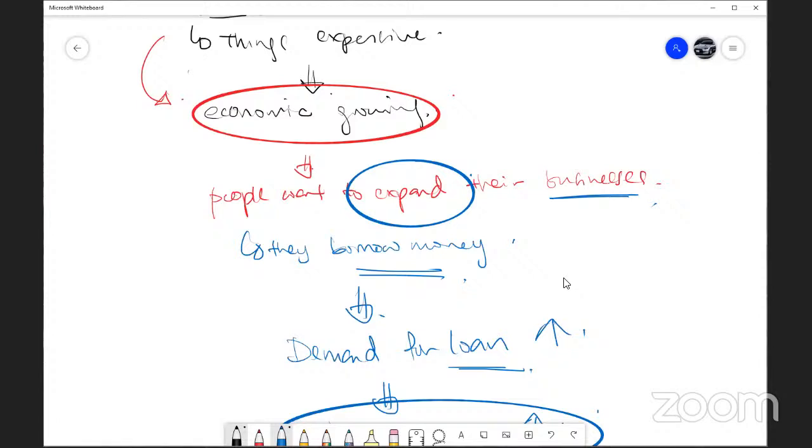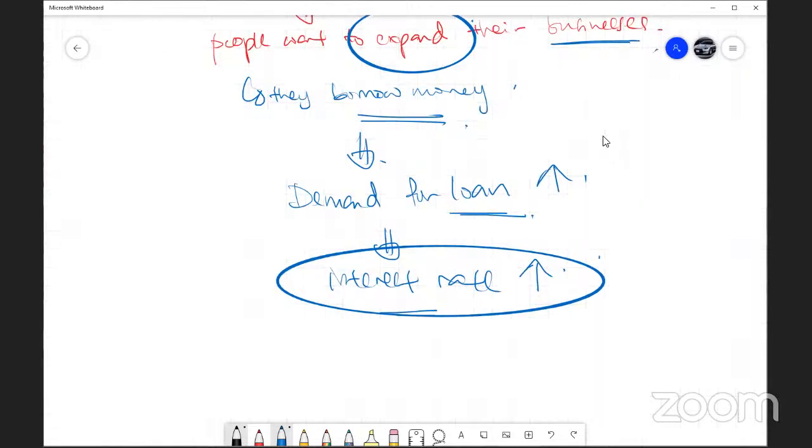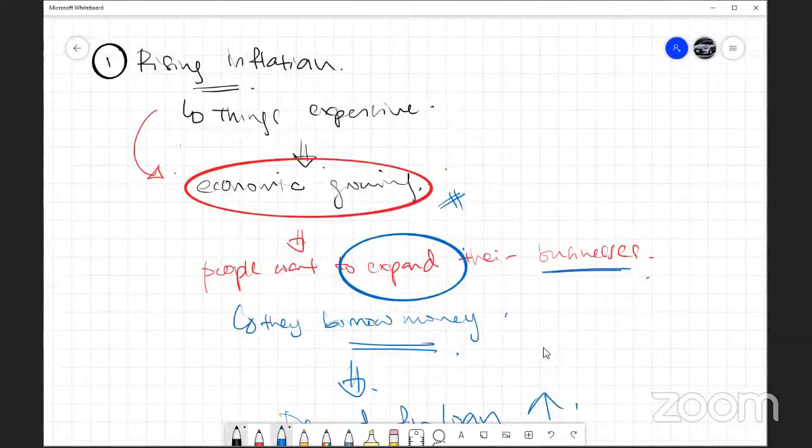So if there is high or increasing inflation, that means the economy is growing well. When the economy is growing well, all businesses look at the potential and want to grow their businesses. This is the time they will borrow money. When they borrow money, the demand for loans goes up, and it causes the supply to be lesser. So loans can be charged at a higher fee. That's why interest rate goes up. So interest rate is upwards. All right, I hope that you are clear with this explanation.